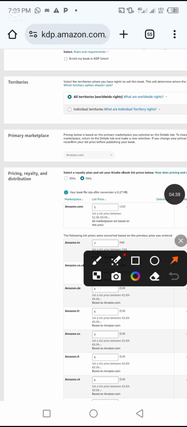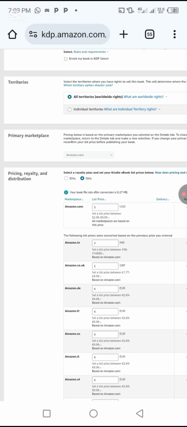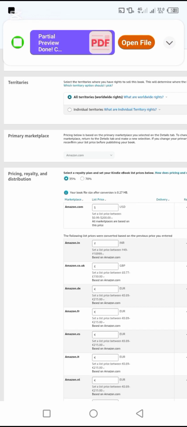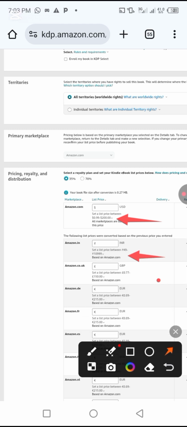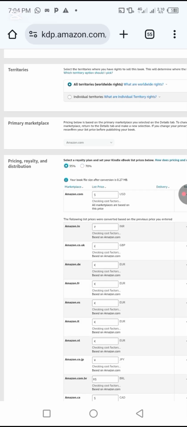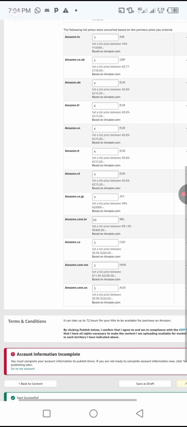Now here you can click either this percentage, pricing, royalty and distribution. You can click at this place, that is 35%, to select below prices. You can as well click at this 70% to select maximum prices. Now I click at this 35%, you see everything will be changed under. For the 35%, you see 0.99 to $200, something like that. That will be sold on Amazon.com. Here you will see the price for Amazon.co.uk, you will see something like £150. All right. Let's click at that 35% and move with that.